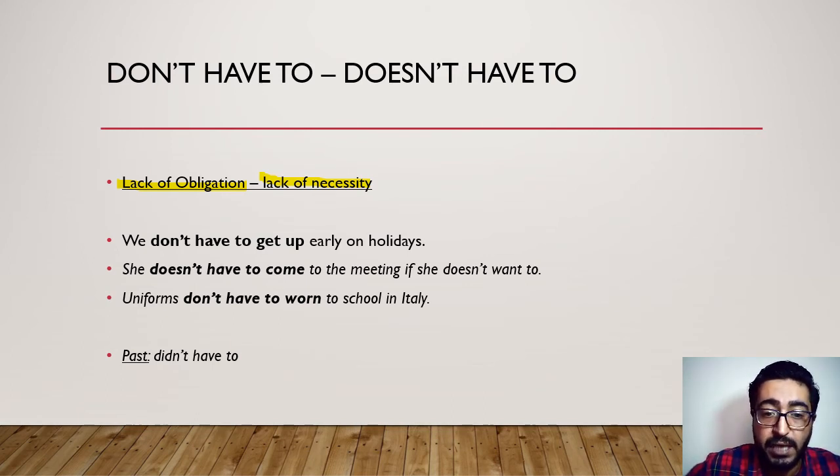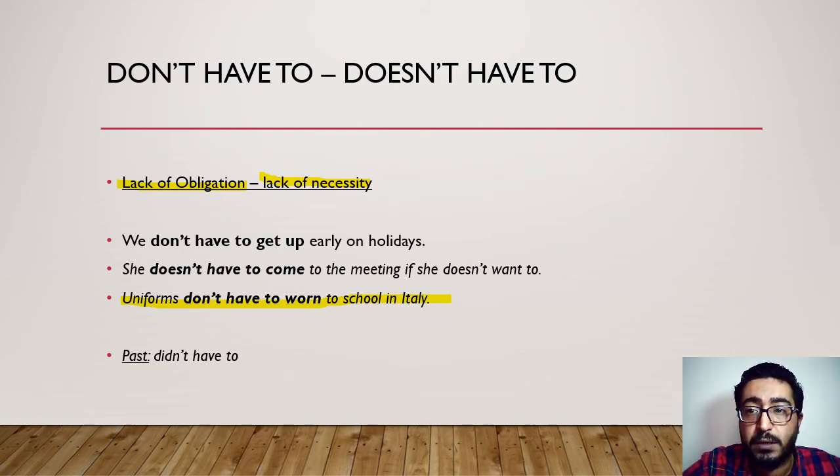Second one, she doesn't have to come to the meeting if she doesn't want to. So that's all up to her. If she wants to come, she can. If she doesn't, she can stay at home as well. So uniforms don't have to be worn in school in Italy. So in Italy, school uniforms are not obligatory. So students can go to school whether wearing a uniform or not.